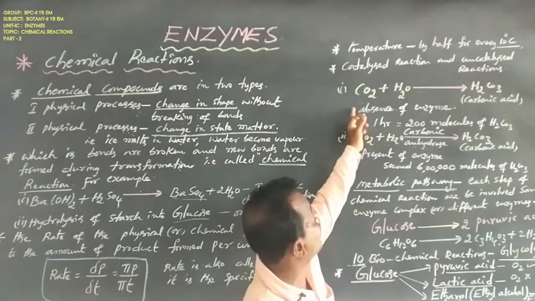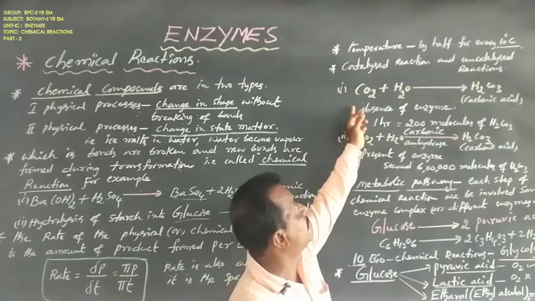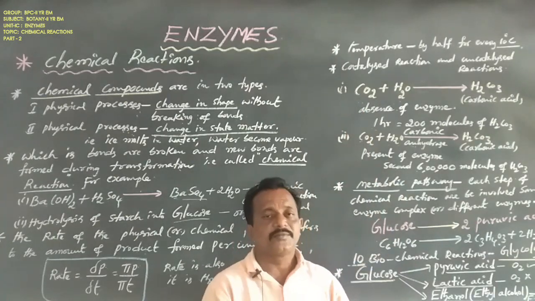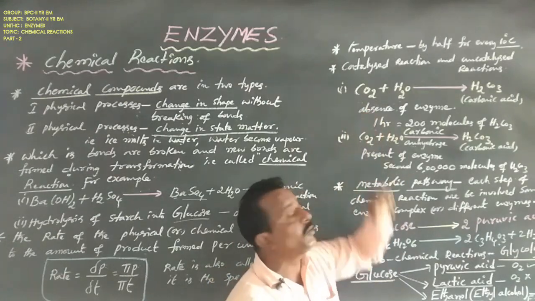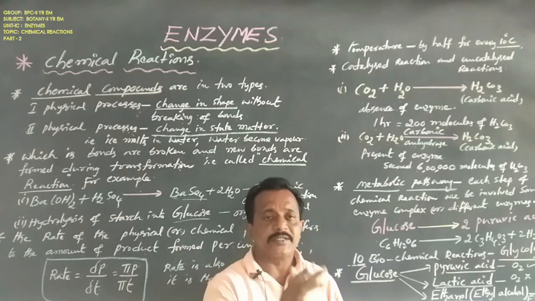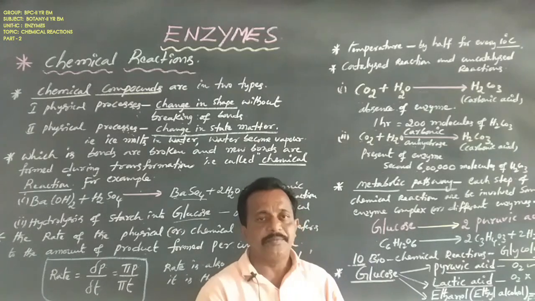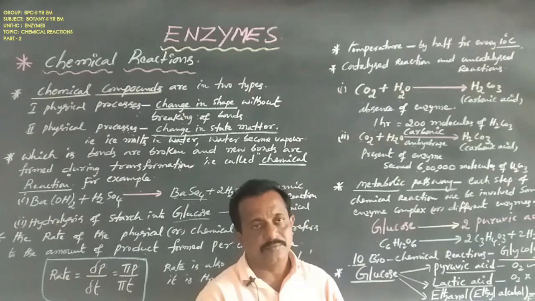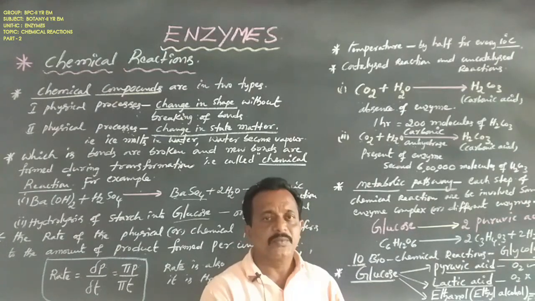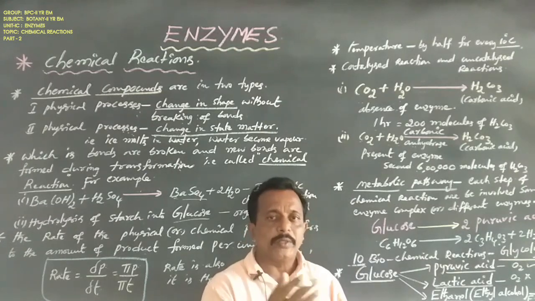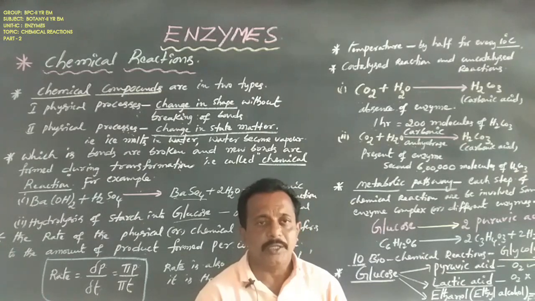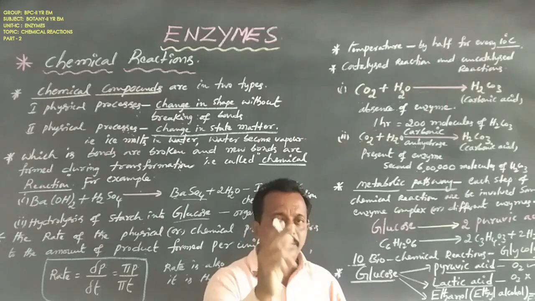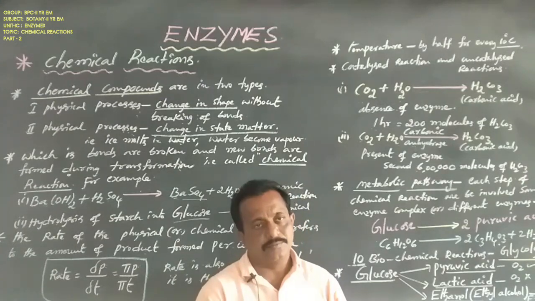This is the difference between the catalytic reaction and the uncatalyzed reaction: with the enzyme or without the enzyme. Catalytic reaction means with enzyme; uncatalyzed reaction means without enzyme. Without enzyme, only about 200 molecules of H2CO3 are formed in an hour.